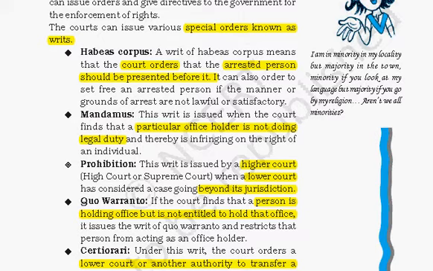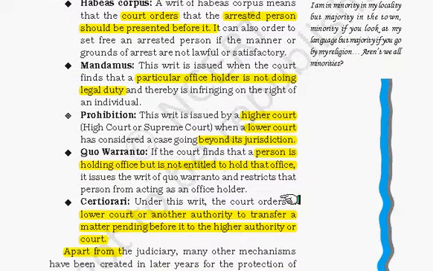Then there is certiorari. With this writ, the court orders lower courts or other authorities to transfer the matter pending before them to the higher court or to the court itself. This is called a preventive and curative writ as it tries to restore order, and it can be applied against administrative authorities or judicial bodies. So these were the writs.